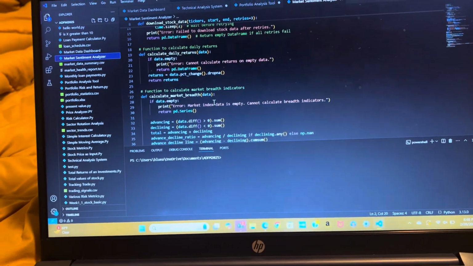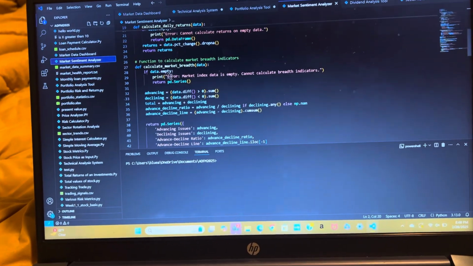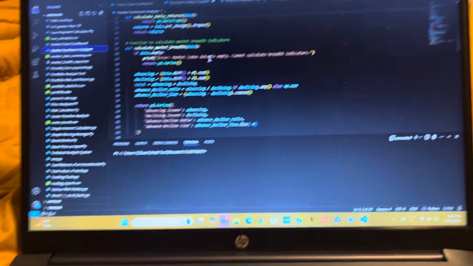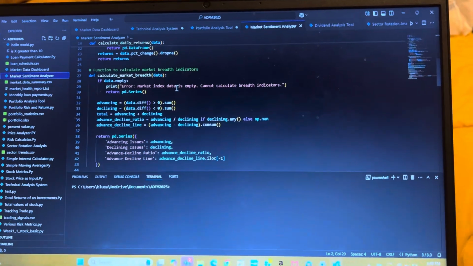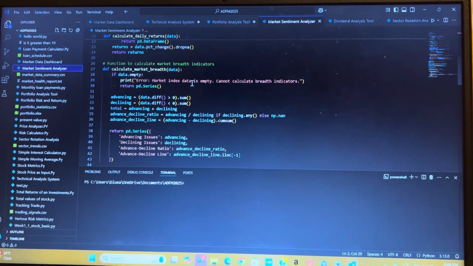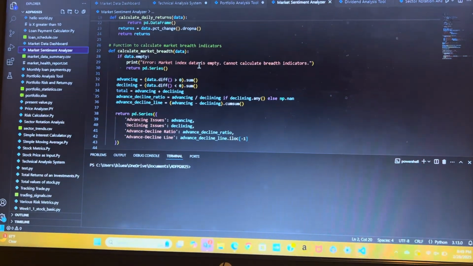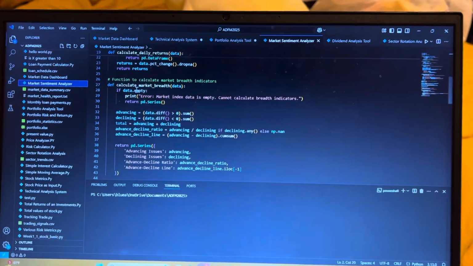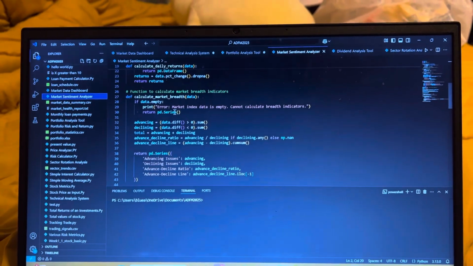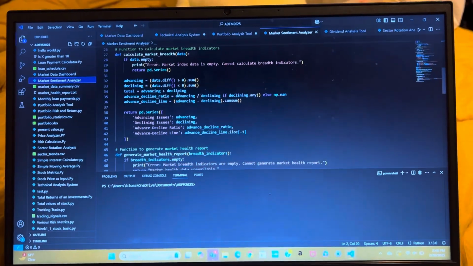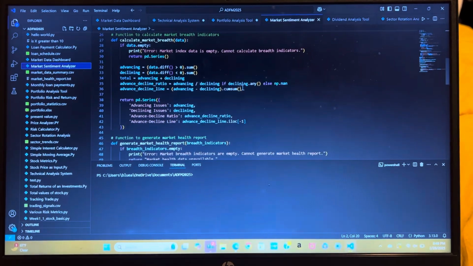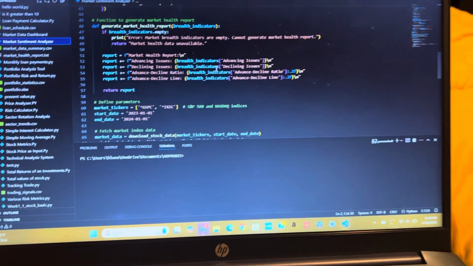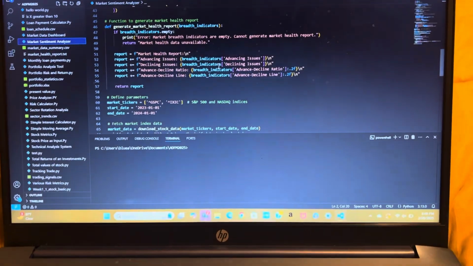Then we come down to this right here. And again, another if-else statement where we are calculating the market breadth indicators. And this is the measure of the overall strength and weakness of the stock market. Again, it's saying if we could not pull the data from up here, error message, leave it empty, keep moving on. But if we could, go ahead and calculate all this, store all of that. And store all the returns that we found.